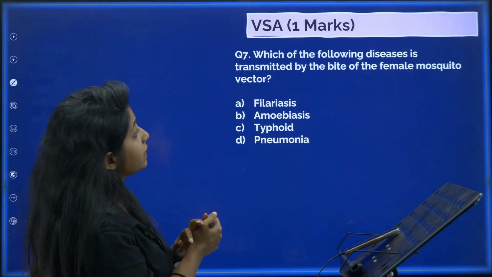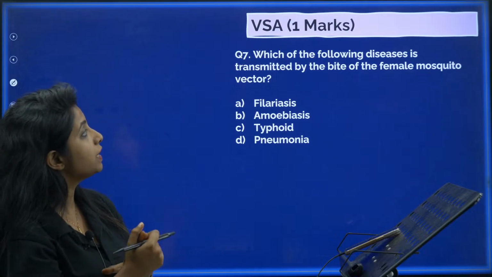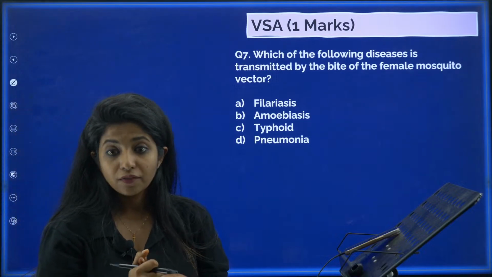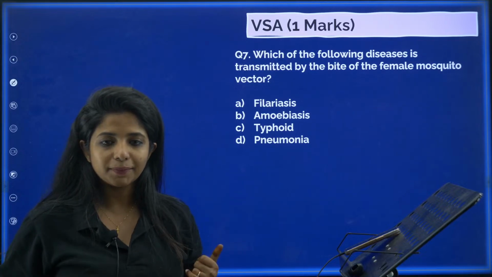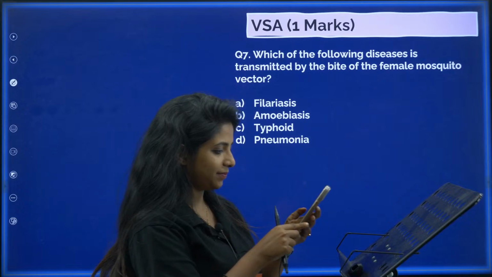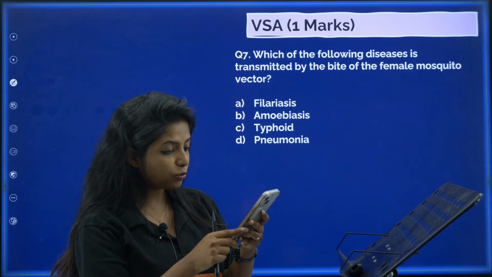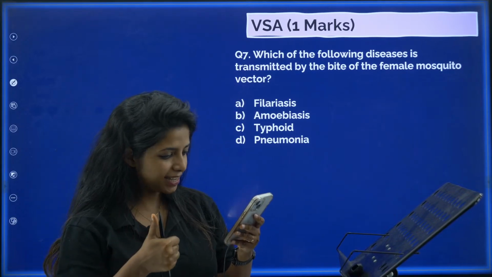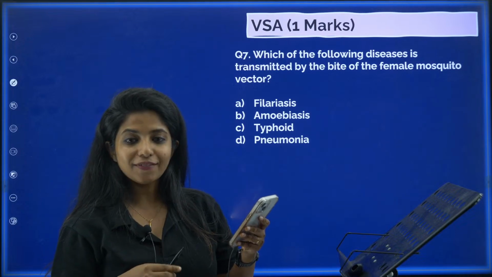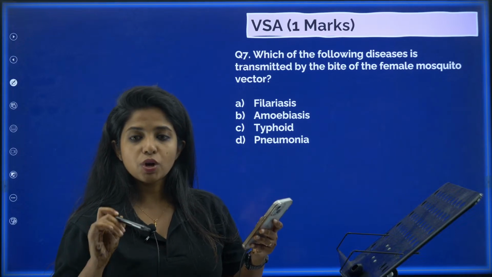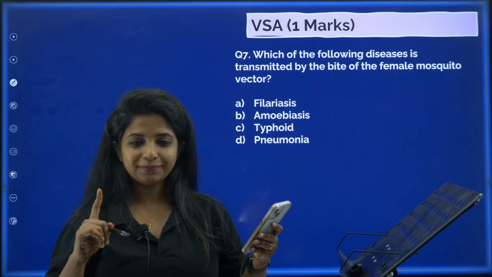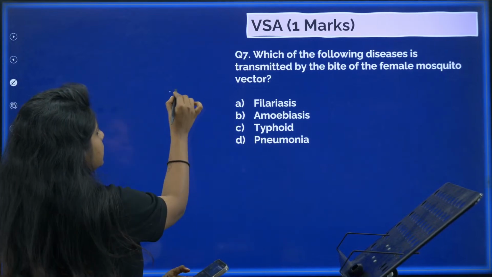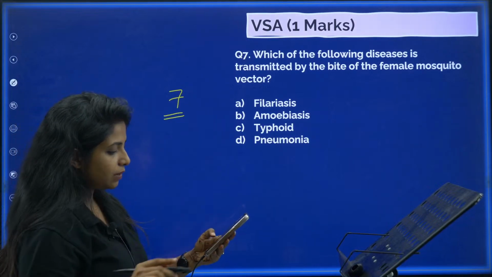Which of the following disease is transmitted by the bite of female mosquito vector? Filariasis, amoebiasis, typhoid, pneumonia. Tell me. Seventh answer. Hi Rupa, I saw your answer. Great. Okay, now can you solve the 7th question please, my dear children? Which of the disease do you think it is transmitted by the bite of the female mosquito vector? Put your answer like this. Okay, 7A, B, C, whatever it is there.